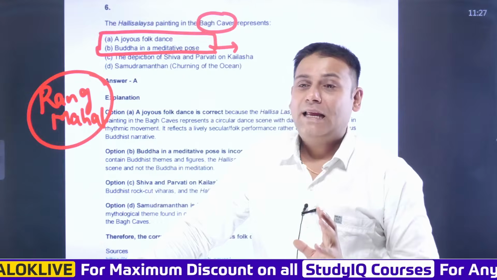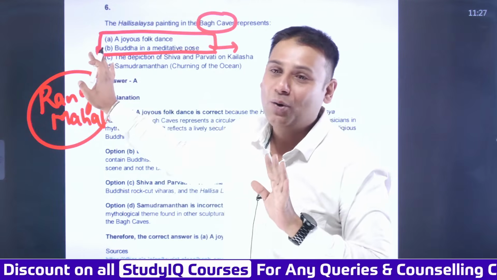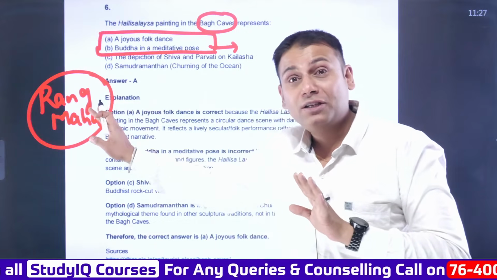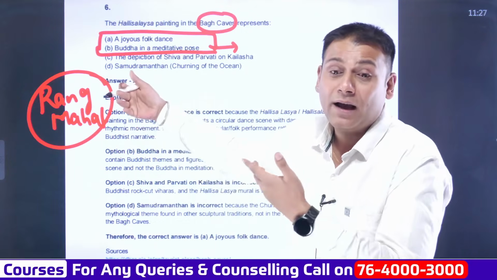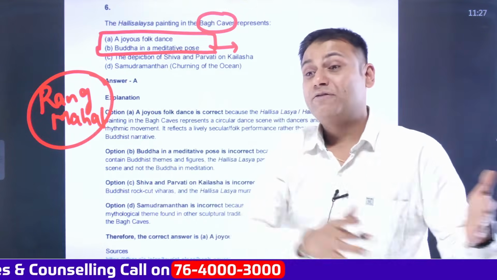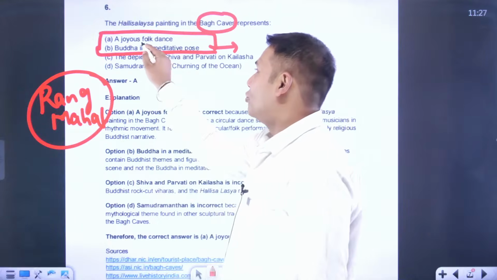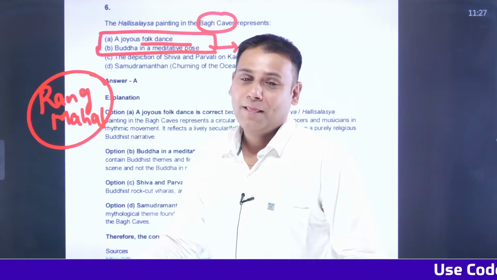So precisely, if you have read about the Rang Mahal, then and only then you will be able to answer this question. So it's not just that community dancing has been mentioned in the Bagh caves. It is also mentioned as a part of prehistoric caves previous to that as well. So the answer to this question is a joyous folk dance. Is that clear?